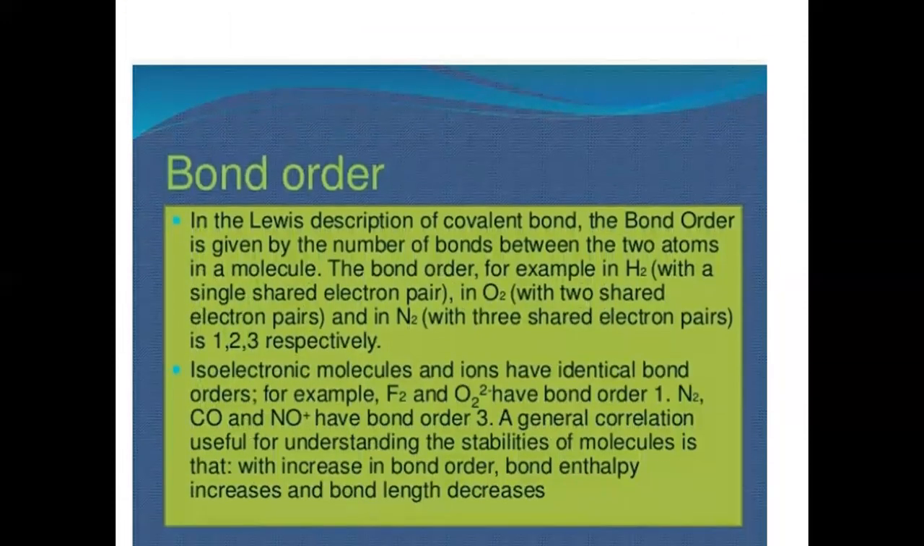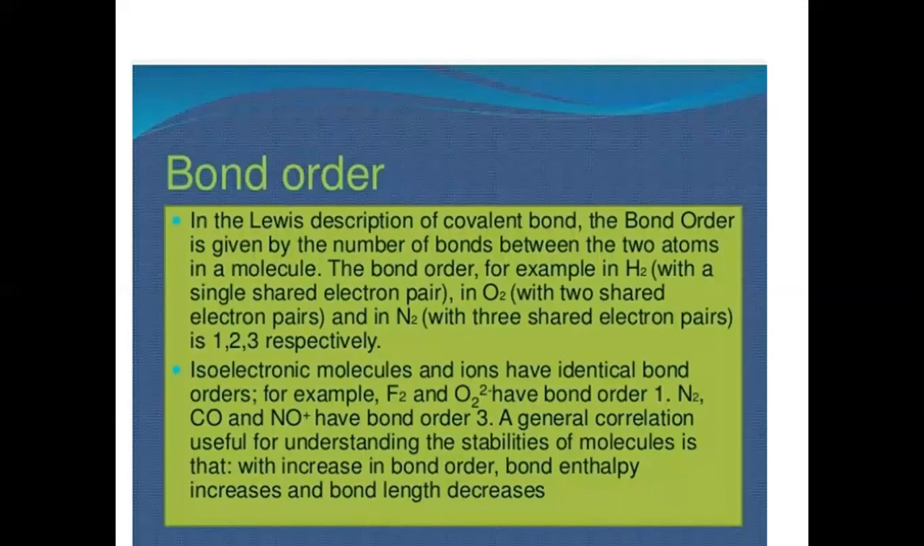Now, bond order. Bond order is defined as the number of bonds between two atoms in a molecule. For example, bond order in hydrogen is 1, because there is a single shared electron pair. In oxygen, it is 2. In nitrogen, it is 3. Clear? Whatever the bond is, that is the bond order. If there is a single bond, the bond order is 1. If there is a double bond, the bond order is 2. And if there is a triple bond, the bond order is 3.